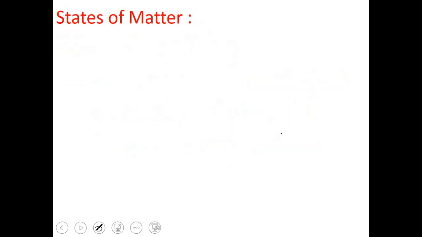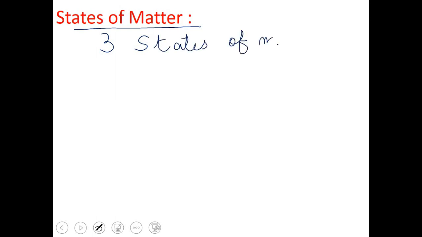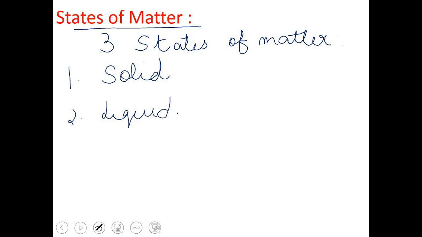Now I'll discuss the states of matter. Students, on the basis of physical states, there are 3 states of matter. So what are these 3 states of matter? I'm going to mention here. So the first physical state is the solid. The second one is the liquid state. And the third one is the gaseous state. So solid, liquid and gas, these are the 3 common states of matter.